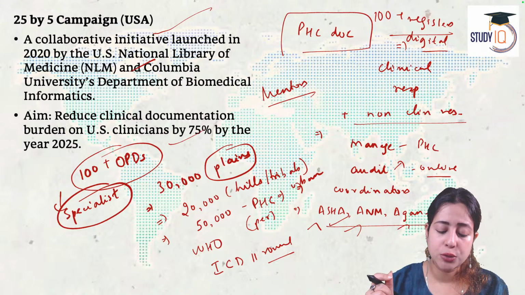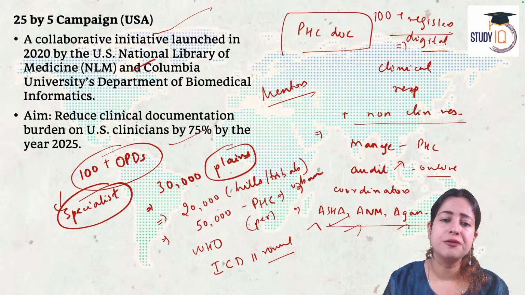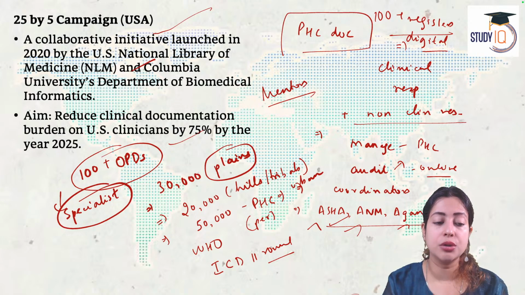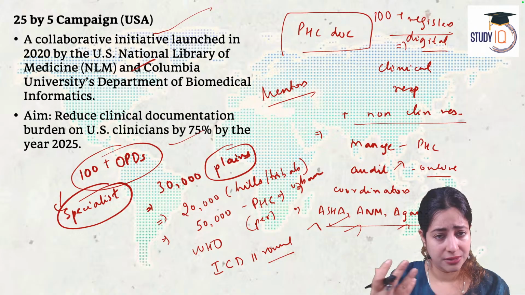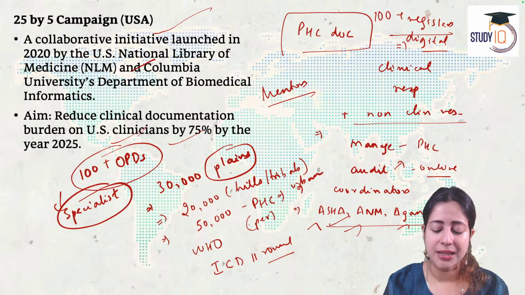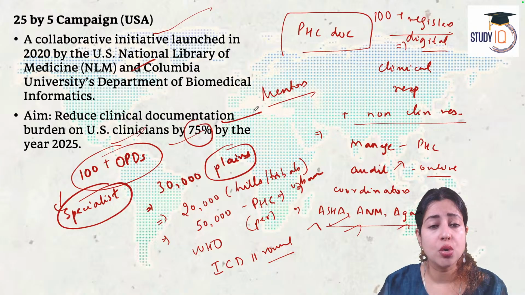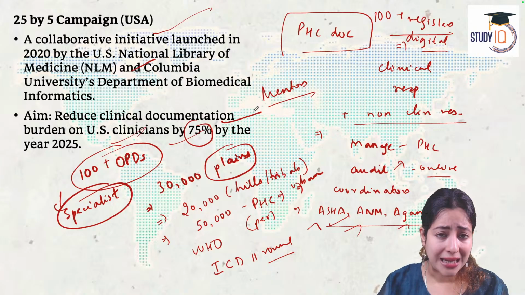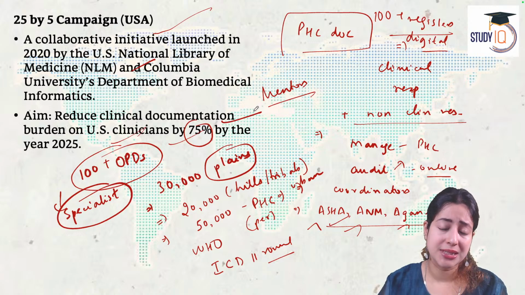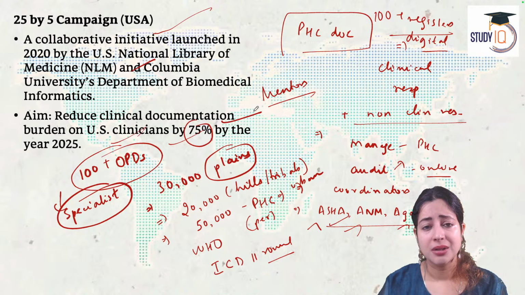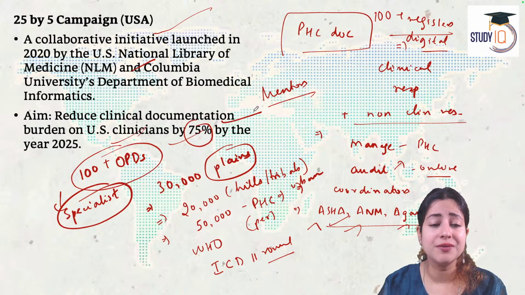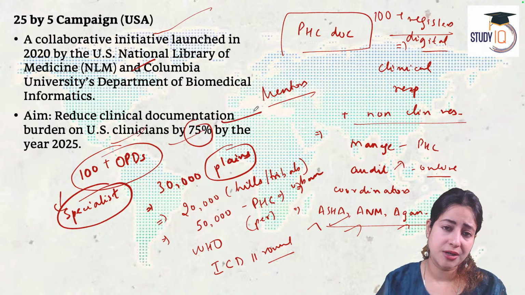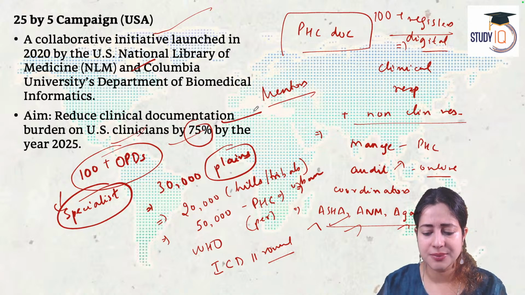Rather than creating duplicate documentation, online and offline both, rather than putting the burden on doctors to create a register of every patient and the medicines that the doctor suggested them, it's a better idea to make 75% documentation only online, and that too it will be handled by data specialists, data entry specialists, not by doctors or nurses. So that's a great way. And US says by 2025 we will obtain 75% coverage of this. So in India we need something similar, don't we?